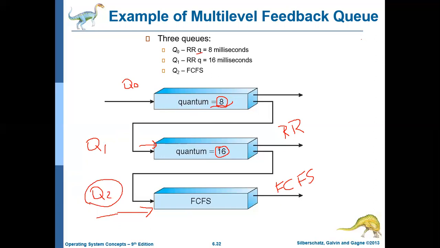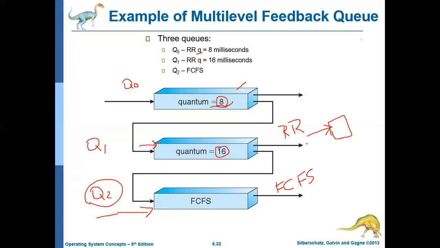The job in Q1 will be executed only if Q0 is empty. Not only that, assume the CPU is executing a job in Q1. That means Q0 is empty.